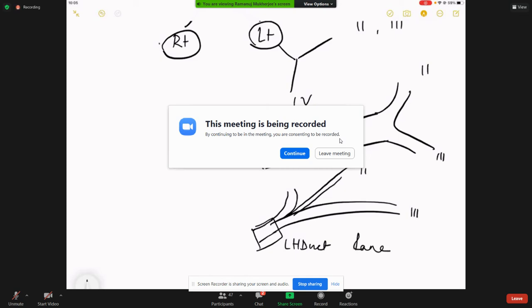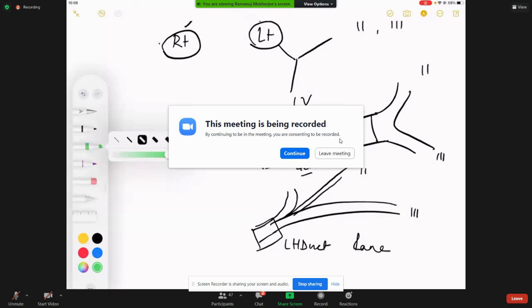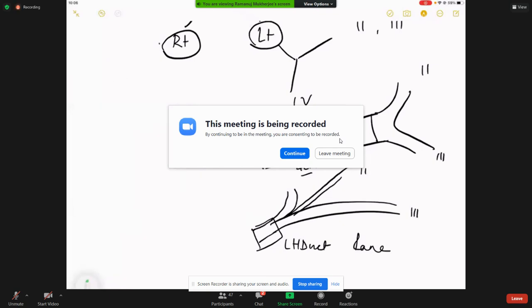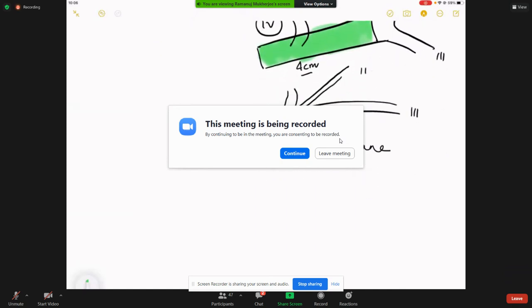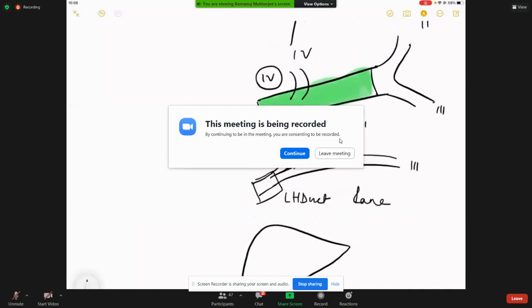Majority of people will have this kind of anatomy with around 4 centimeters of the left hepatic duct. This is very important because this duct is what you require. I thought about this duct in the beginning because when you go for a biliary bypass, this is the duct which I always need to find, as I told you.